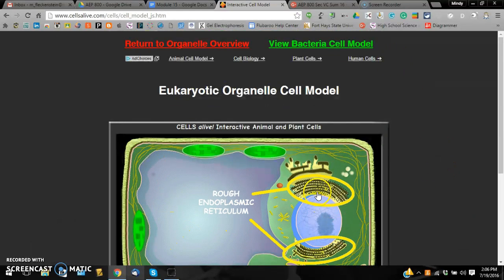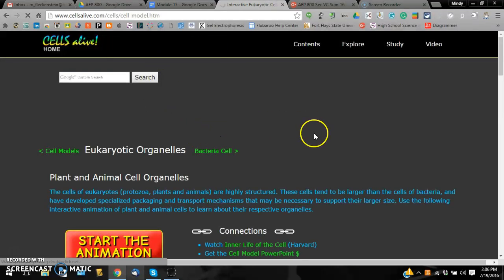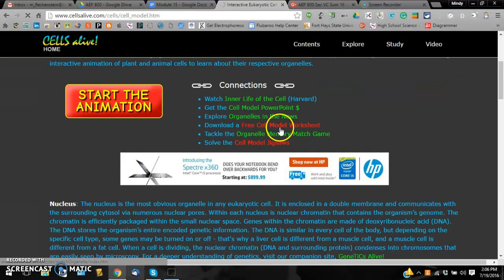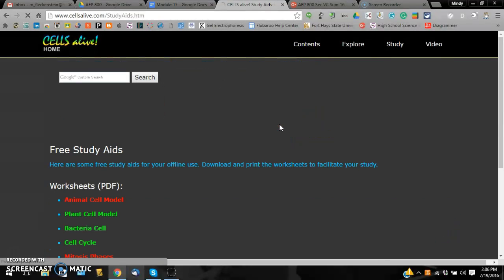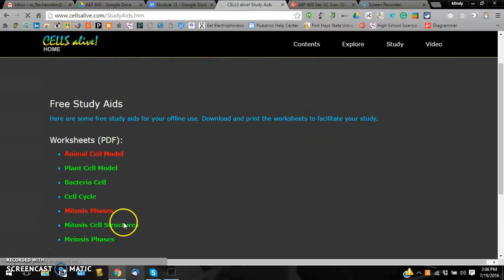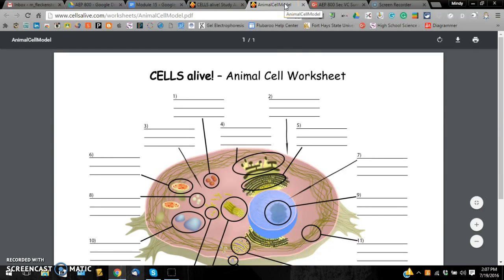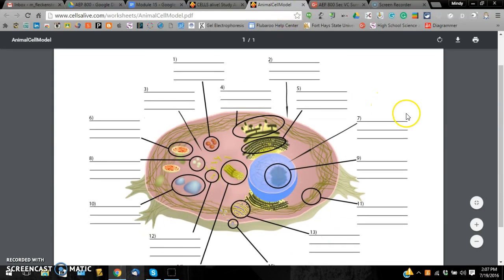So if you want to go back, you can go back to the organelle overview. This is back to the page that we were on, to show you the worksheets that can be found with this. You can download various different worksheets, such as the one with the animal cell model. It will bring up a worksheet in PDF form. You can print it off.